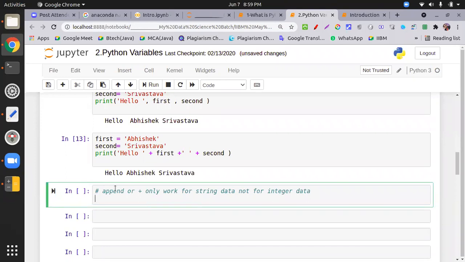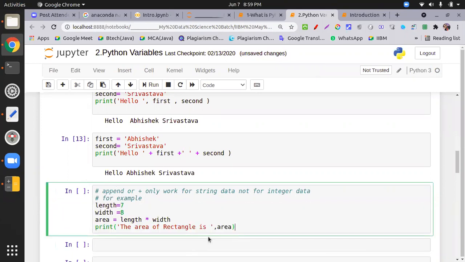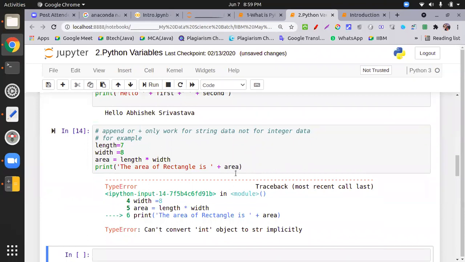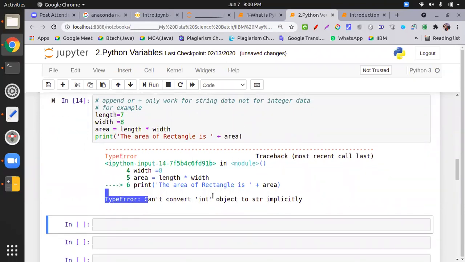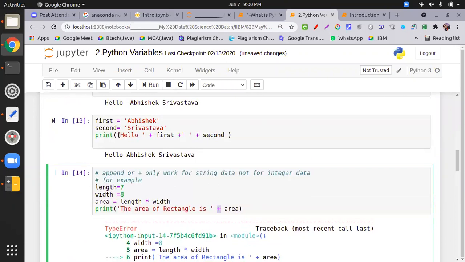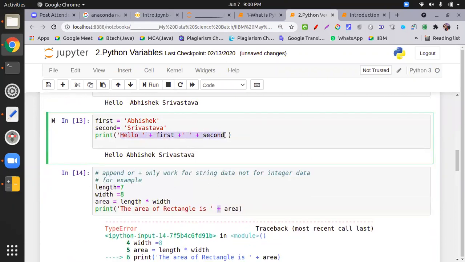For example, I put over here the same program, and instead of putting the comma, I put the area. Okay, what it says: cannot convert integer object to str implicitly. Means for append it is required that all the things are strings. Here all the things we have are strings, because a string is always in quotes. In Python you can initialize a string in single quotes as well as double quotes. So we will learn this in the string chapter.